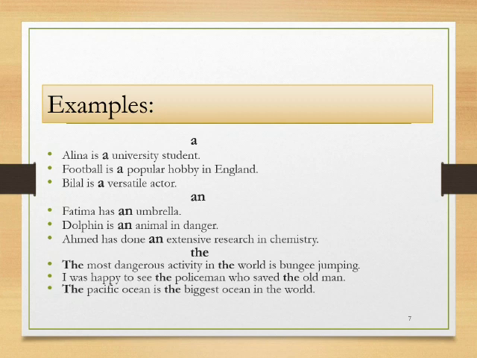Second example, football is a popular hobby in England. Bilal is a versatile actor. We are talking about Bilal, who is singular and countable. That's why we have used a over here.